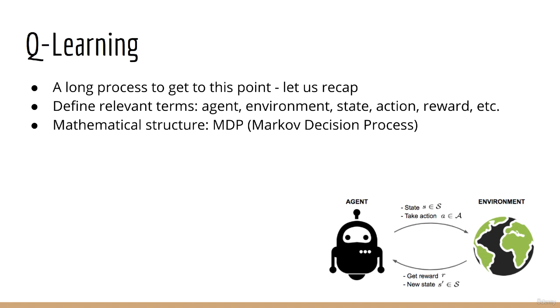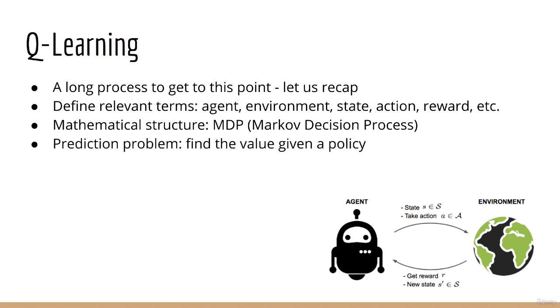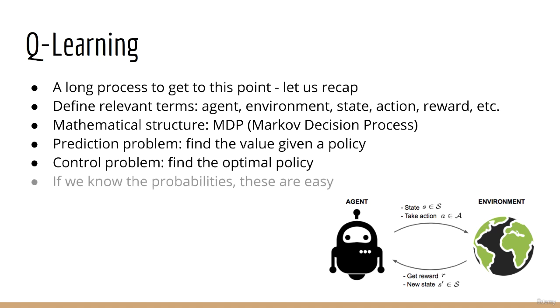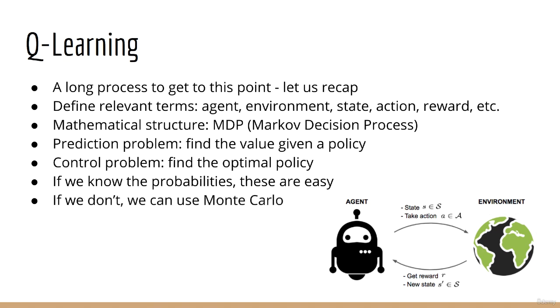Next, we considered how we would solve an MDP, meaning two things. First, we solved the problem of prediction, finding the value function given a policy. Second, we solved the problem of control, finding the best policy in a given environment. We learned that if we know all the probabilities in an MDP, this is quite easy. But when we don't know the probabilities, we can use sampling methods, which we call Monte Carlo.